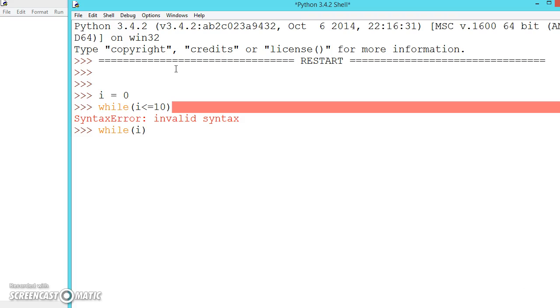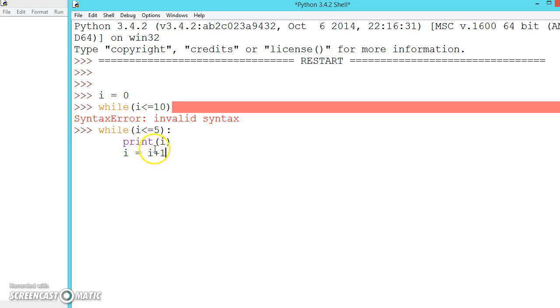Let me write a simple one, i less than or equal to 5. Print the value of i. Now can you guess how many times it will loop? For now it will be infinite, but let us write i = i + 1. Every time i will be incremented.